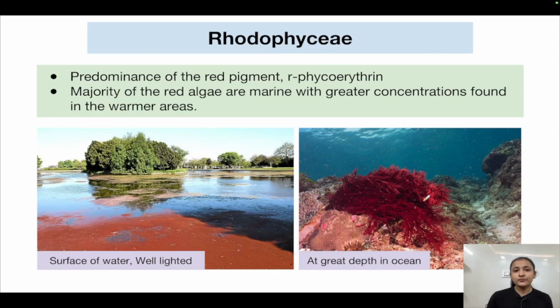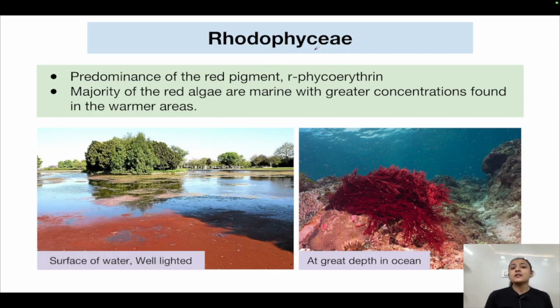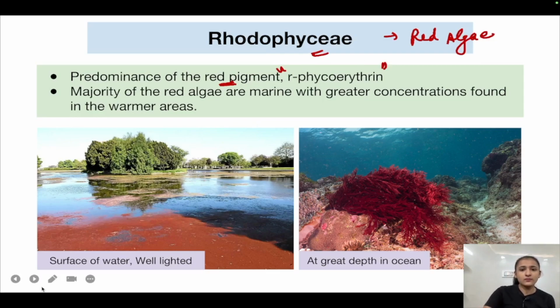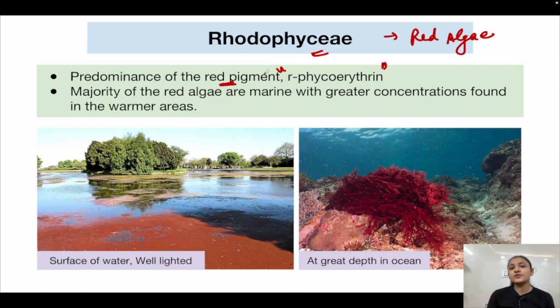Now let's come to Rhodophyceae, coming back to our original favorite red color. So Rhodophyceae is also known as the red algae. It has the predominance of the red pigment, which is called R-phycoerythrin. So why is it red in color? Because of the predominance of red pigment R-phycoerythrin.